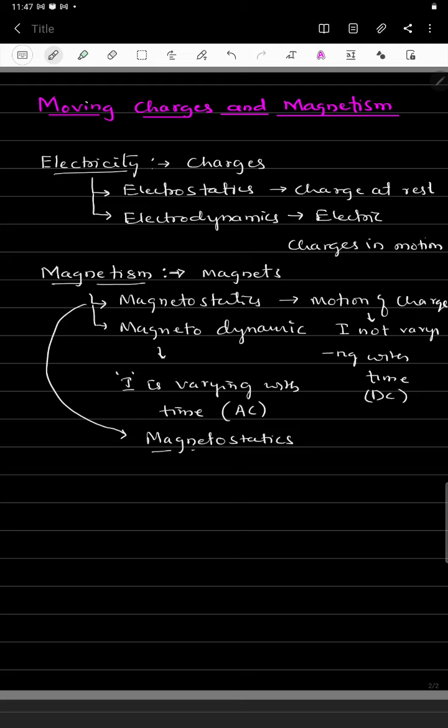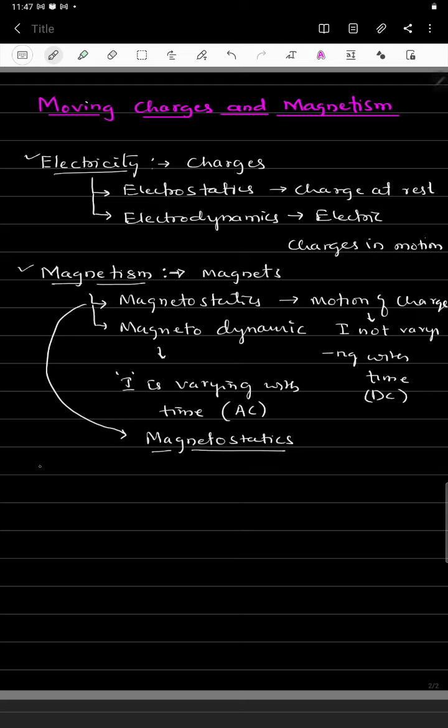In earlier days, electricity and magnetism were treated as different subjects. Electricity deals with charges and magnetism deals with magnets.